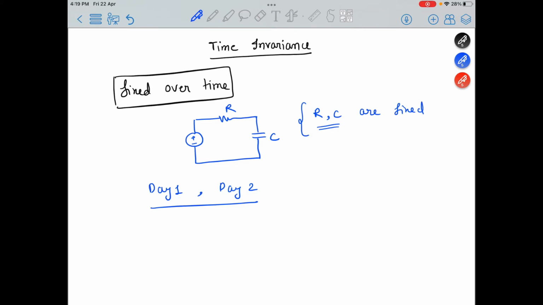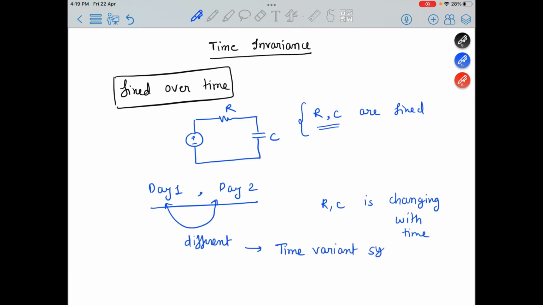But suppose the values are not fixed and R and C are changing with time. Then what will happen? The results on these 2 days will be different, and that will be an example of a time variant system. So this is a very basic definition of time invariance or variance.